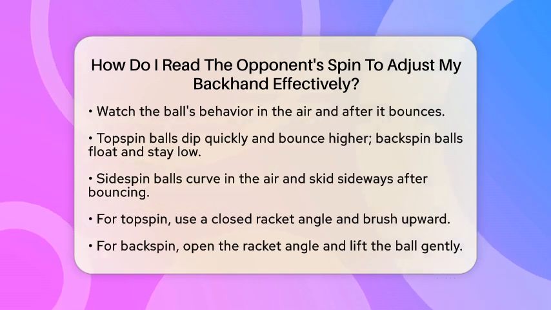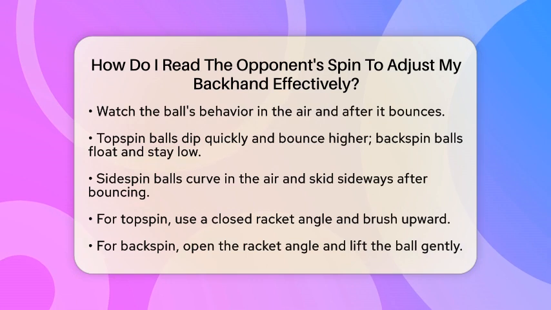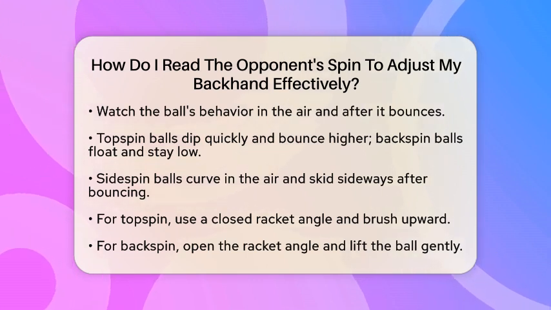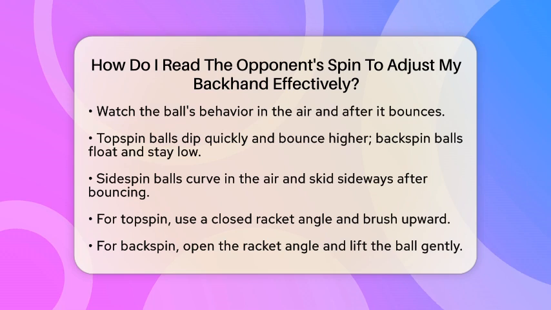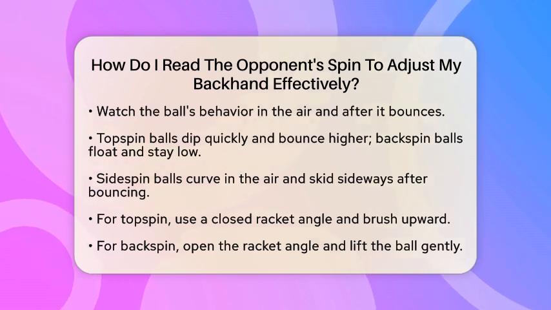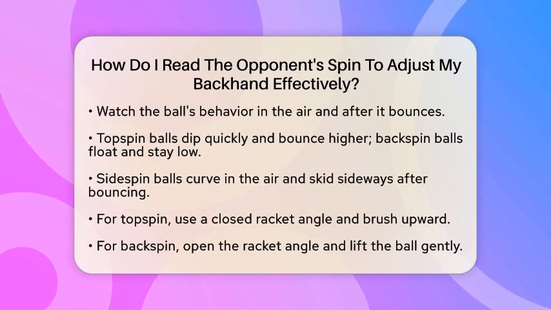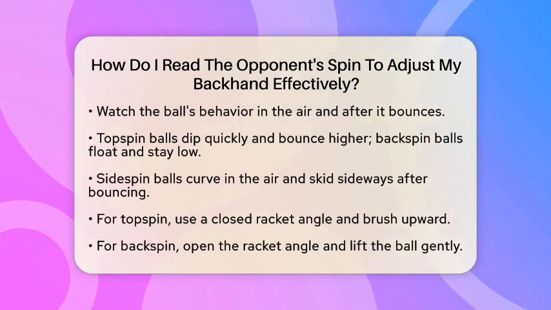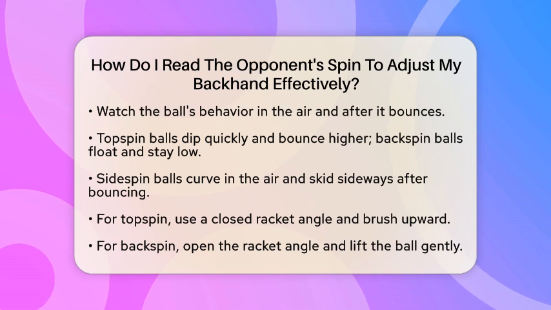Now, let's talk about how to adjust your backhand stroke based on the spin you observe. For topspin, you will want to use a more closed racket angle and brush upward to counter the forward rotation. This will help you generate your own topspin or block the shot effectively. When facing backspin, open your racket angle slightly and push or lift the ball with a gentle upward motion. This will help you overcome the backward rotation and avoid hitting the ball into the net.